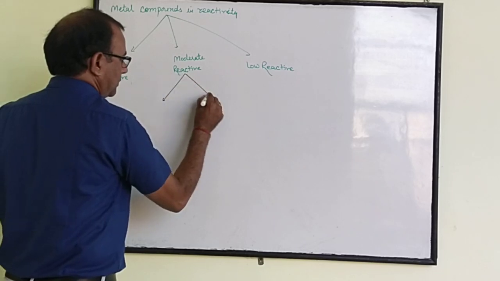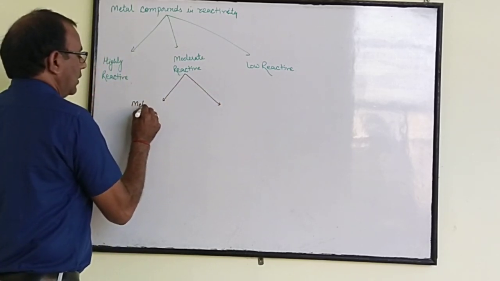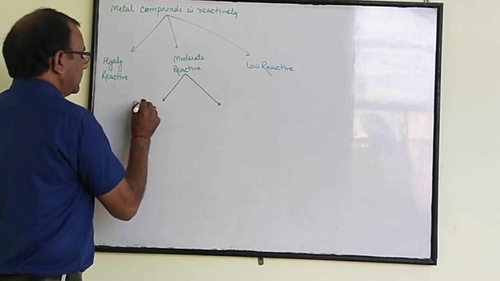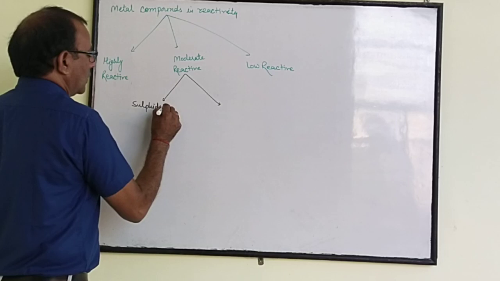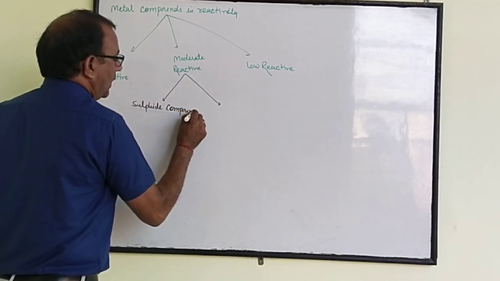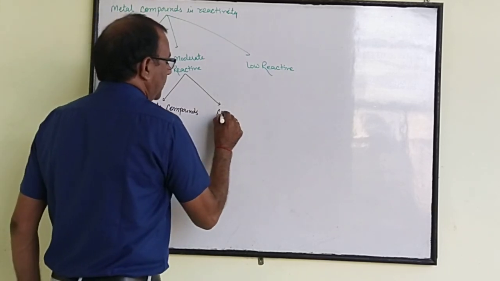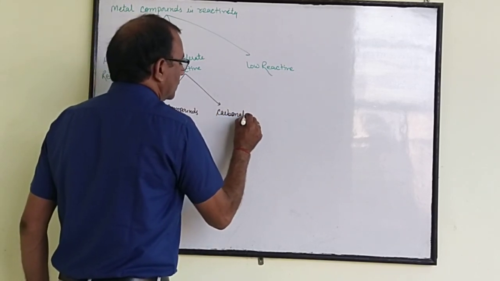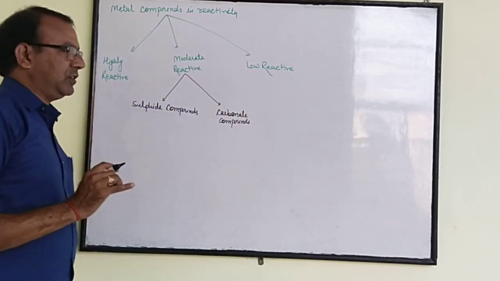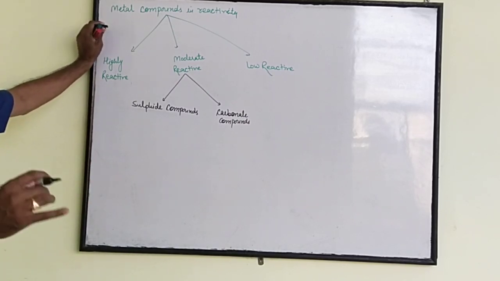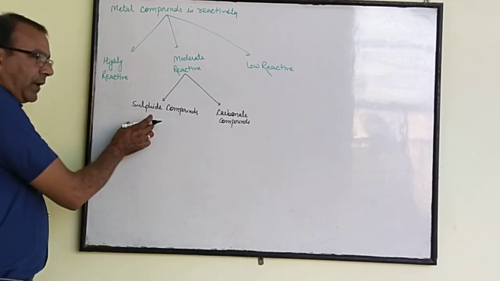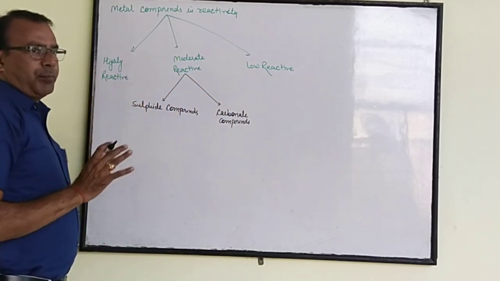These are two types: metal sulfide compounds, and the second one, carbonate compounds. These both are moderate reactive. It means they are reactive but not at a very high rate and not at a very low rate, the middle reactive. Sulfide compound or carbonate compound.